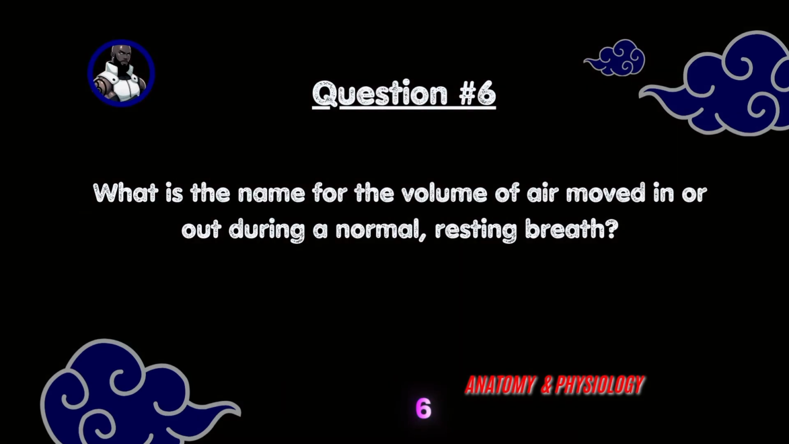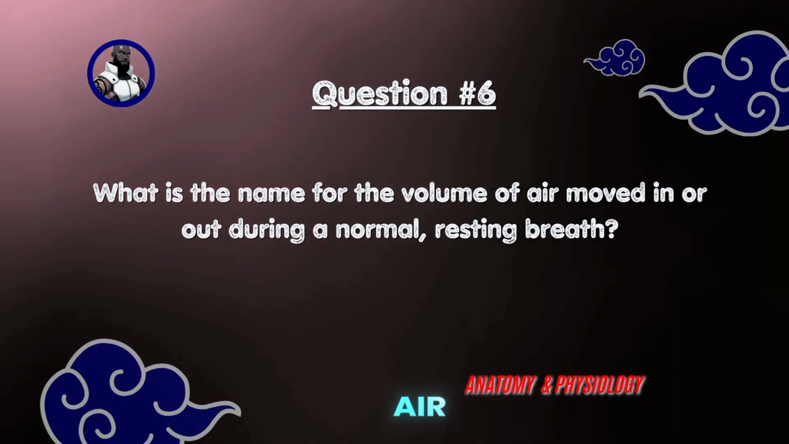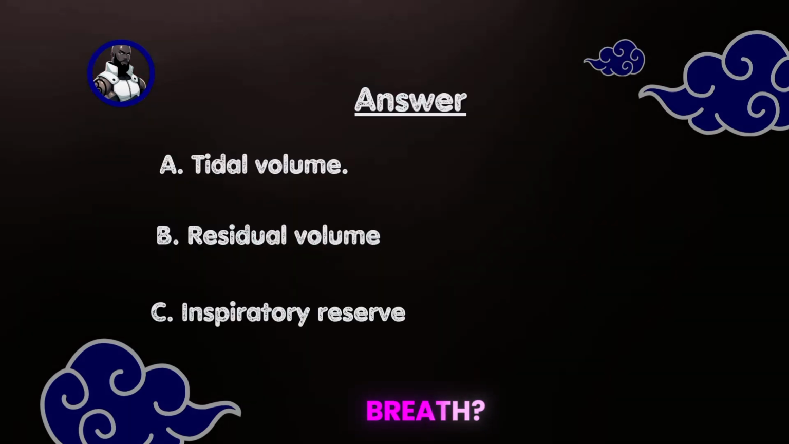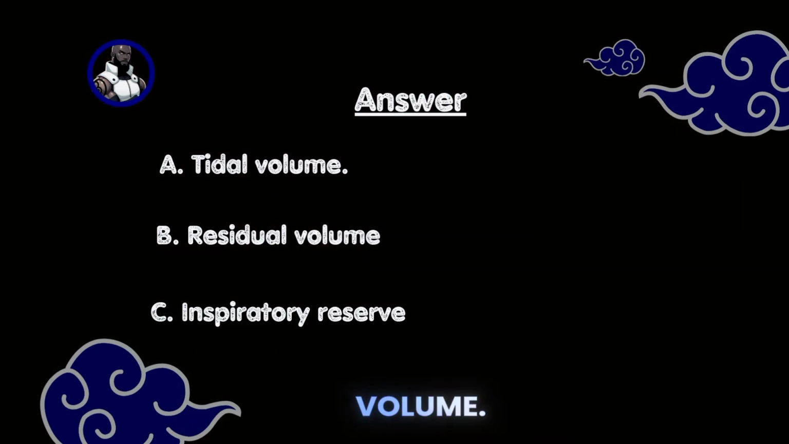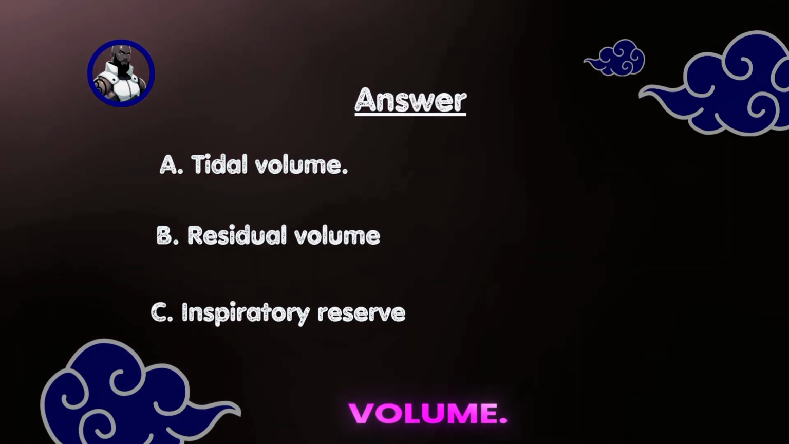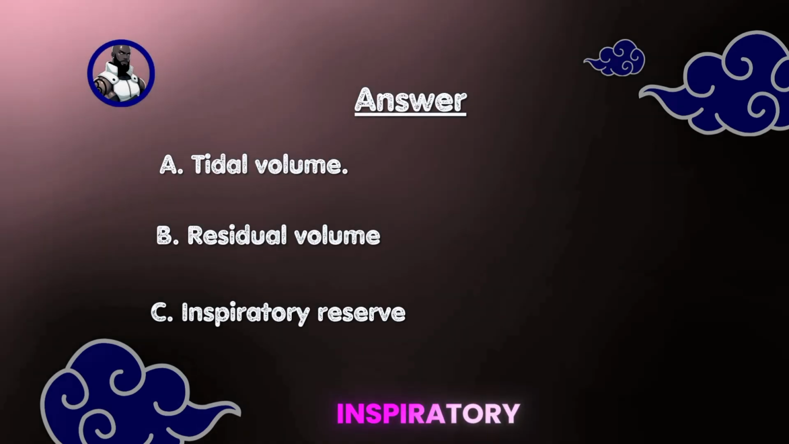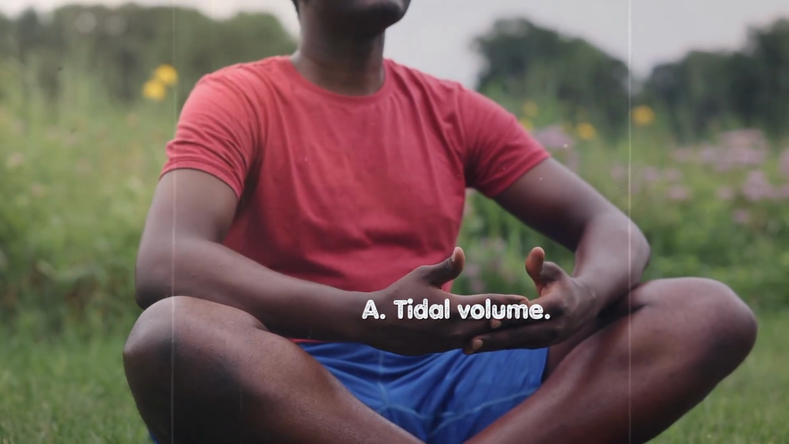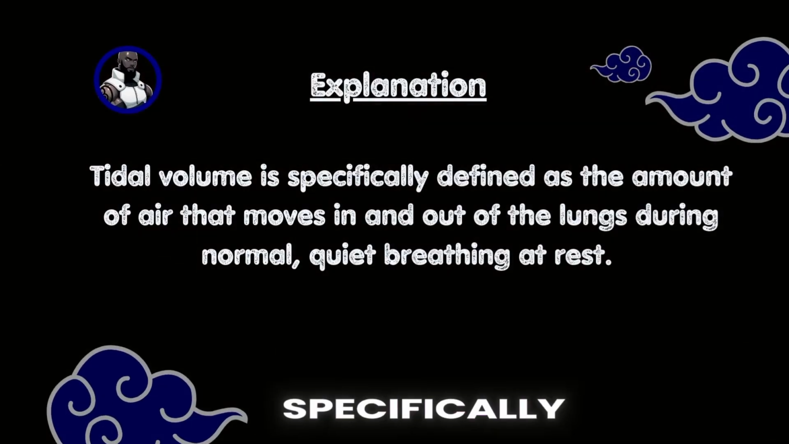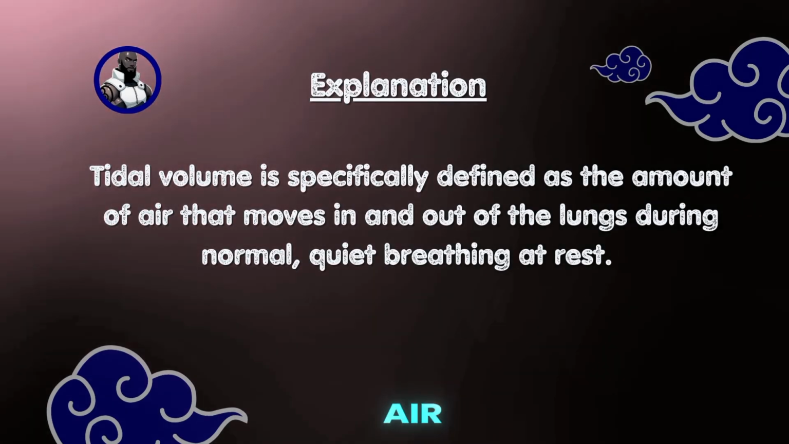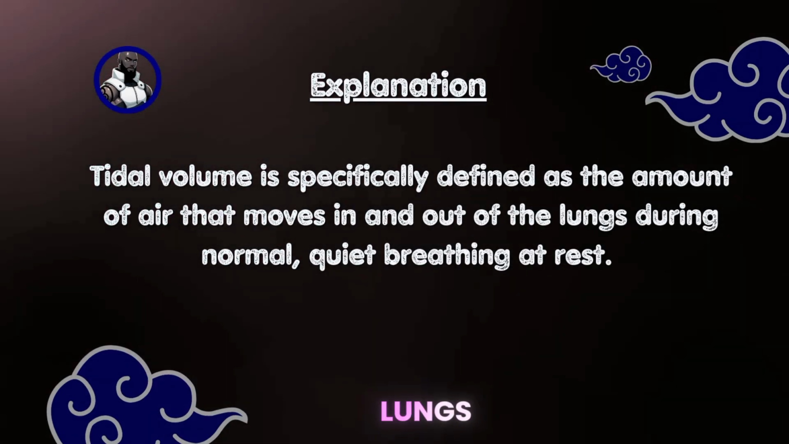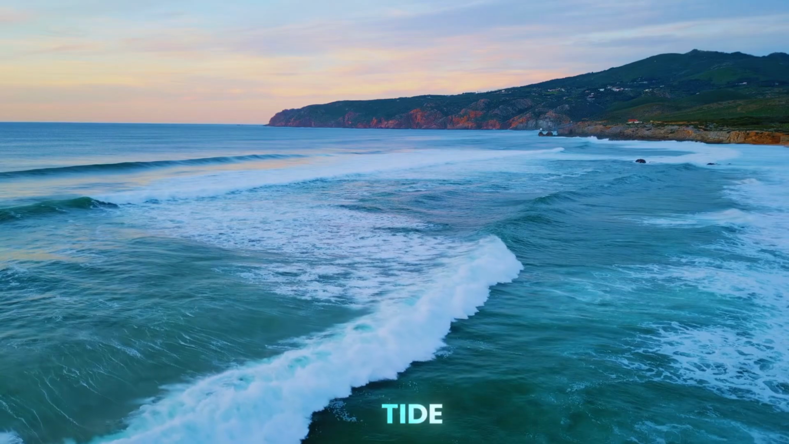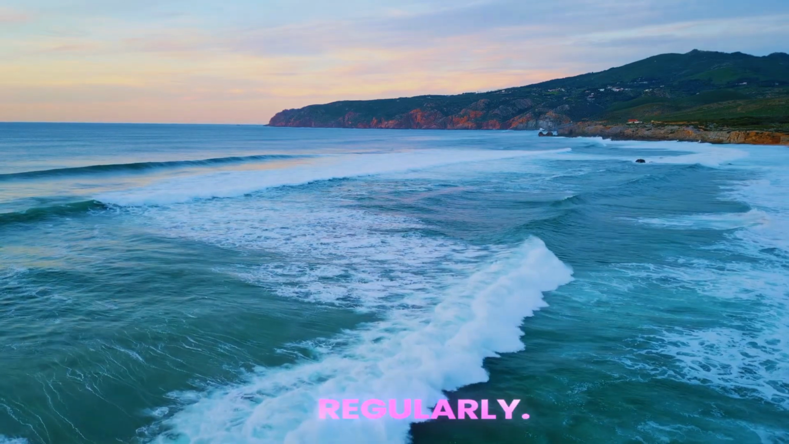Question number 6. What is the name for the volume of air moved in or out during a normal resting breath? A. Tidal volume, B. Residual volume, C. Inspiratory reserve. Answer is A. Tidal volume. Tidal volume is specifically defined as the amount of air that moves in and out of the lungs during normal, quiet breathing at rest. Think of it like the gentle tide of the ocean going in and out regularly.